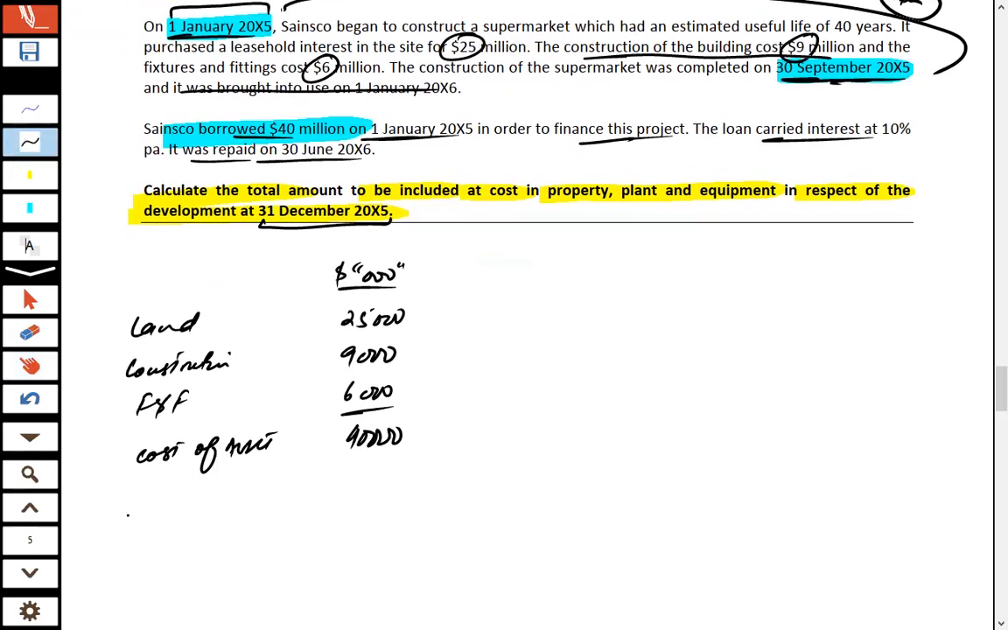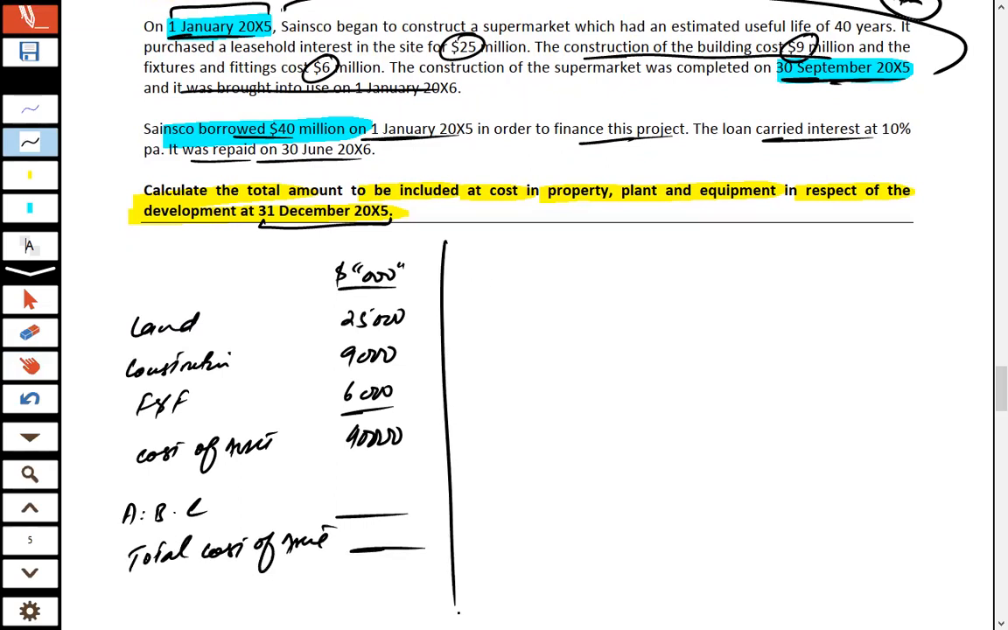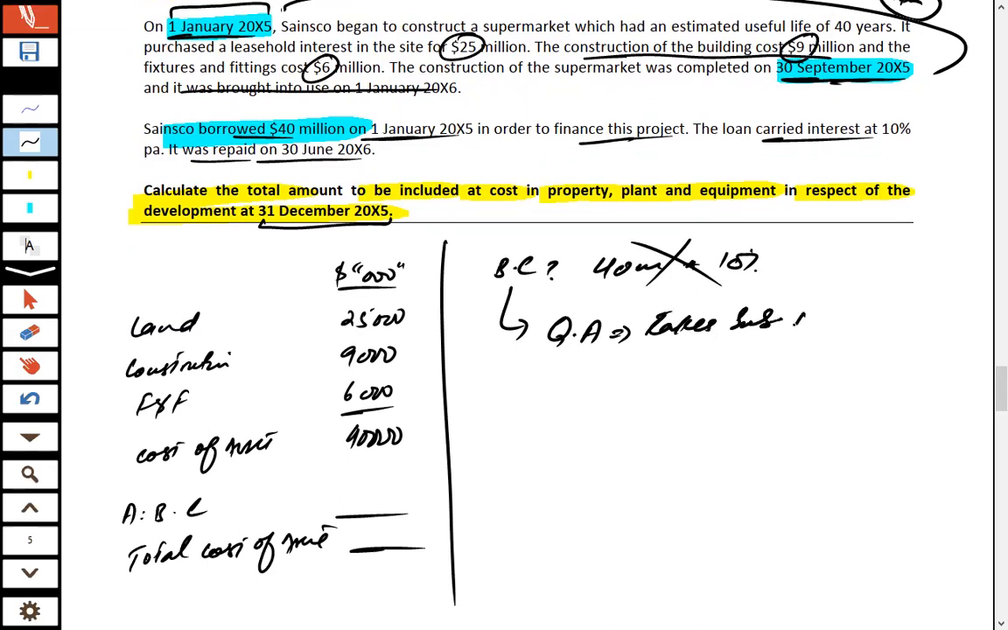To the cost of the asset, add the borrowing cost, and after addition of the borrowing cost, the total cost of the asset would be X amount. But now the important thing: what should the borrowing cost be? Should it be calculated on 40 million into 10%? No. Borrowing cost is always calculated on the qualifying asset, and a qualifying asset is an asset which takes substantial time to complete. Now you can see the land element is not the qualifying asset.